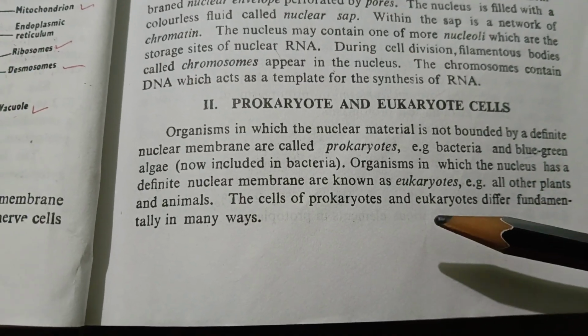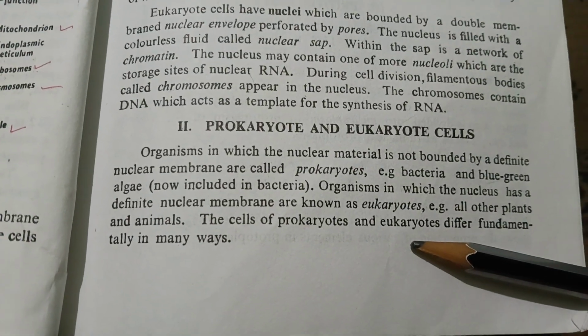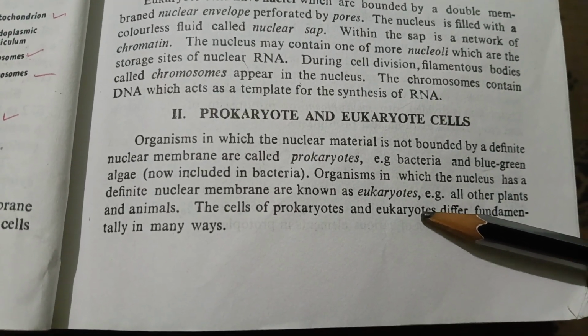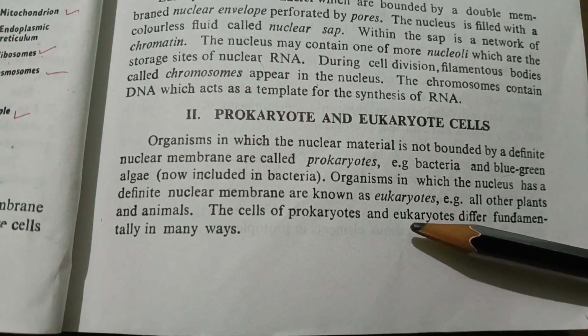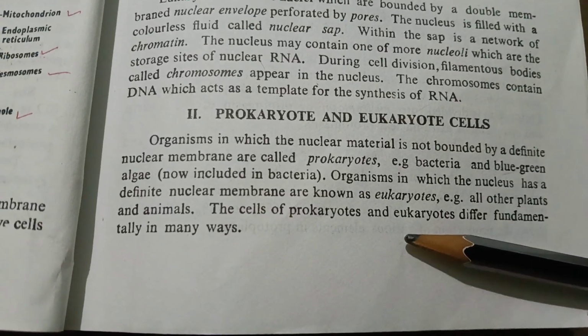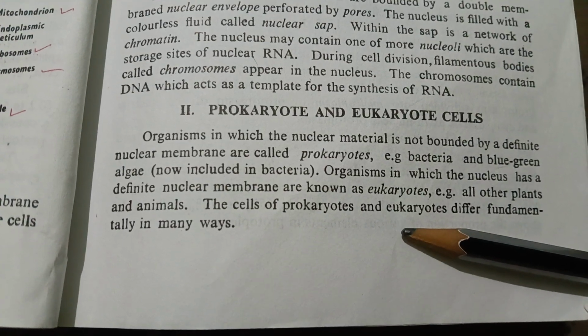And what is the meaning of eukaryotic cells? Eukaryotes are the organisms in which the nucleus has a definite nuclear membrane. For example, in eukaryotic organisms, all the plants and all the animals are the examples.